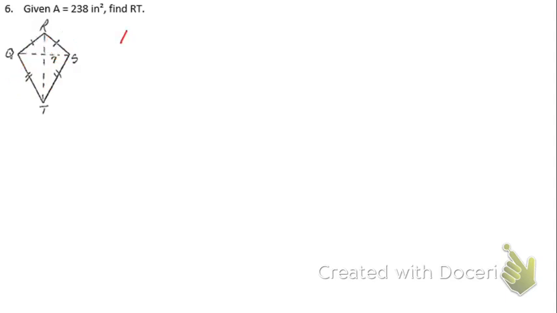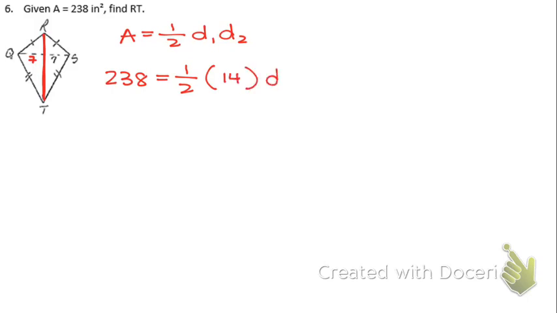So I'm going to use the formula A equals 1/2 diagonal 1 times diagonal 2. They tell me that my area is 238 equals 1/2, and it's saying find RT. RT is one of my diagonals, okay? QS is my other diagonal. But if you notice, this 7 right here doesn't represent the whole diagonal, which means this part right here is also 7. So my diagonal 1 is going to be 14. My diagonal 2 is my RT. So just solve that equation.